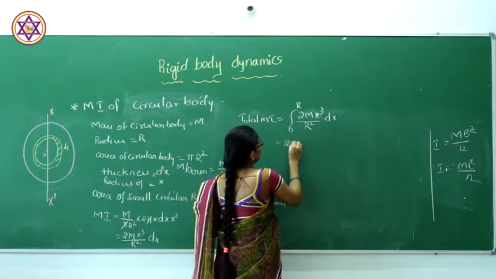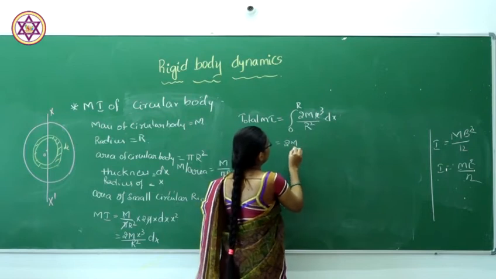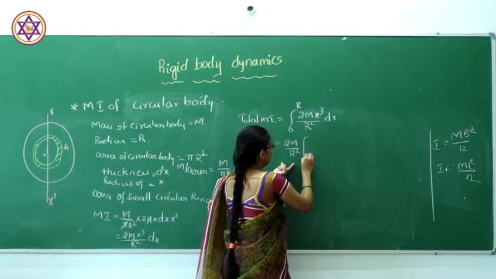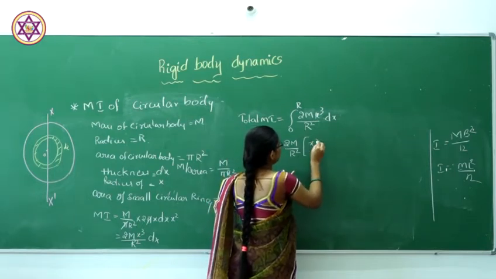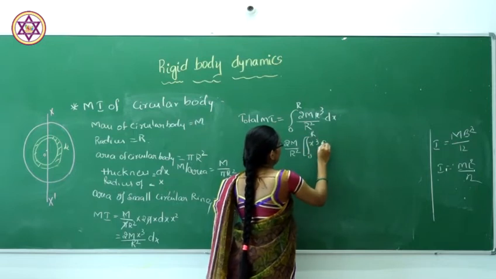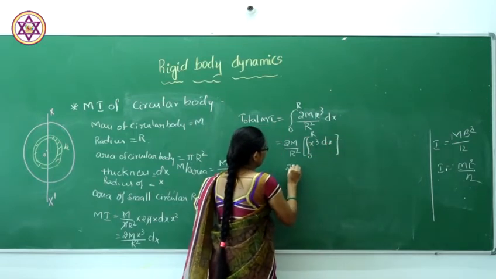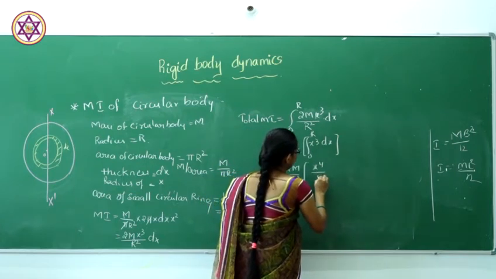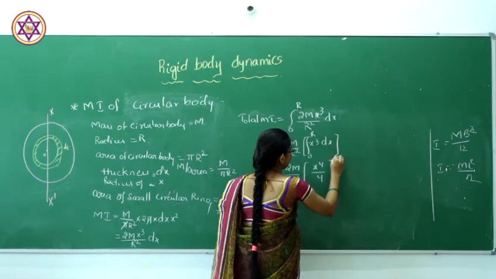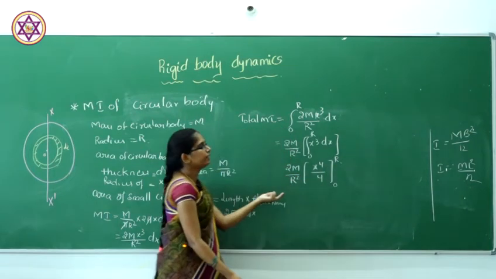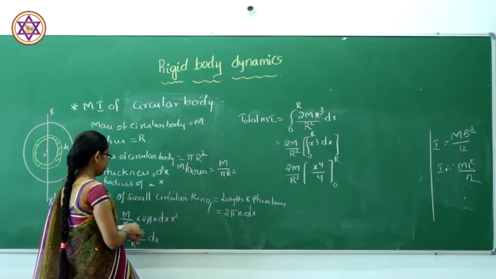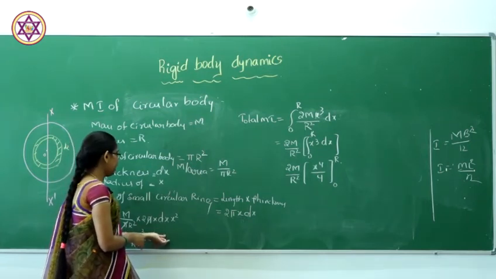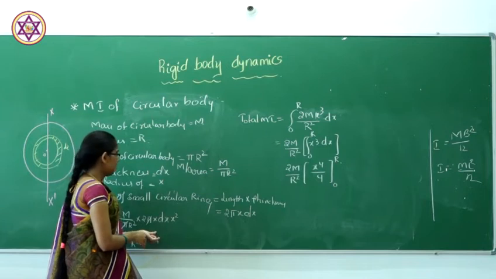So 2m, r square is common, we are left with x cube from 0 to r dx. So 2m by r square, x power 4 divided by 4 from the limit 0 to r. So here we have to consider the total moment of inertia. This is the single moment of inertia, and now we have to add the moment of inertia of that body.